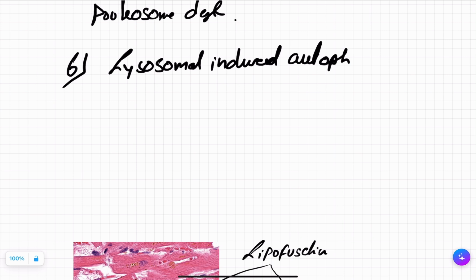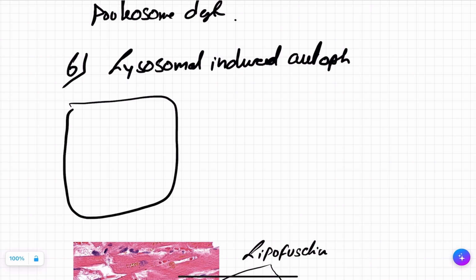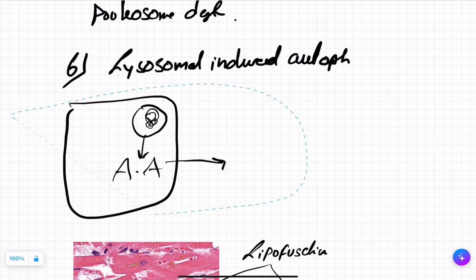Now tell me why the cell is eating itself. In what condition will the cell eat itself? When the cell is starving, when you did not have food for almost 2 days, 3 days or 5 days or a week, your body will start to eat itself. Not with your mouth, but at the level of cells. So what happens is, this is a cell, this is a lysosome. Let's say here some proteins are present. This lysosome will go, take it inside, destroy it, and produce amino acids, and these amino acids will be sent to the part of the body where they are really needed. Got it? That is lysosomal induced autophagy.